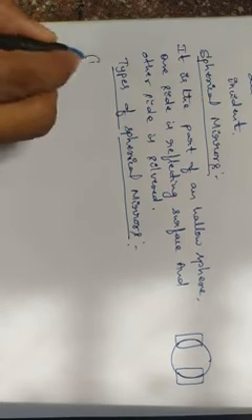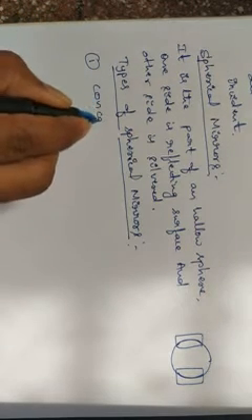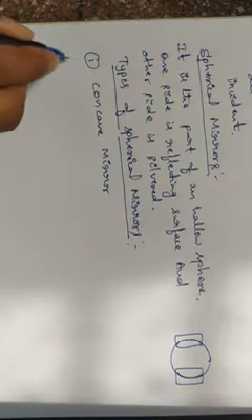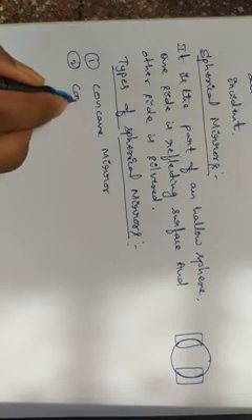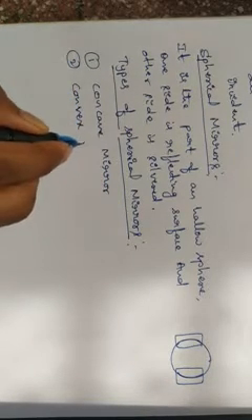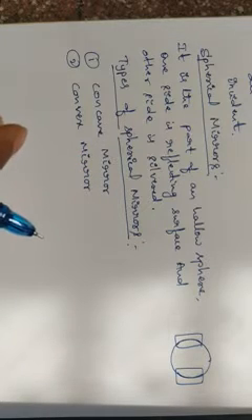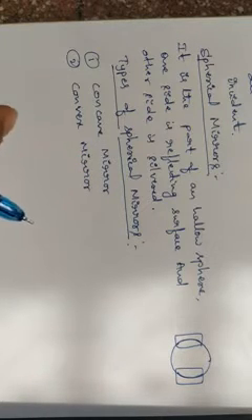One is the concave mirror and the other is the convex mirror. There are two types of spherical mirrors. So what is the concave and what is the convex mirror? Observe carefully.